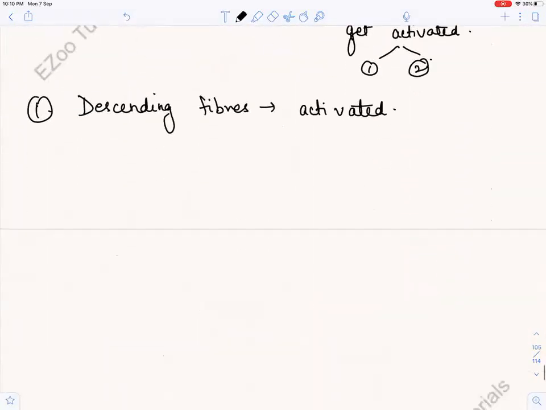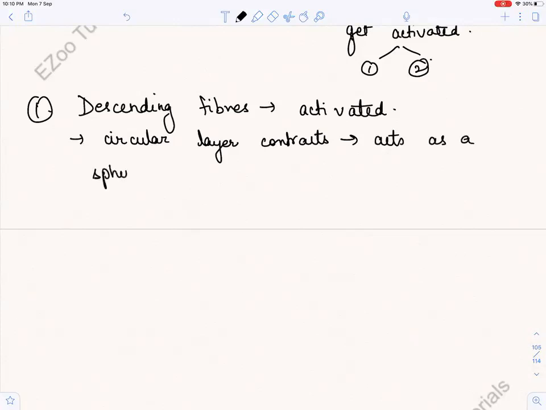So descending fibers get activated, the circular layer contracts. Since it's a circular layer, it acts as a sphincter. What do we say about a sphincter? A sphincter is basically like a valve. So these circular muscular layers act like a sphincter, and they produce a constriction ring.